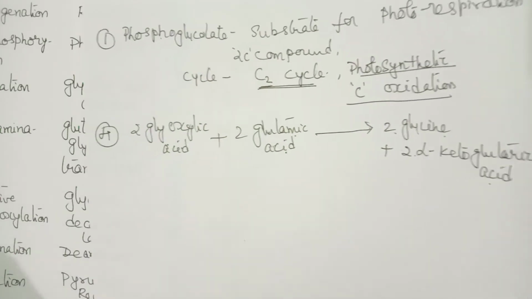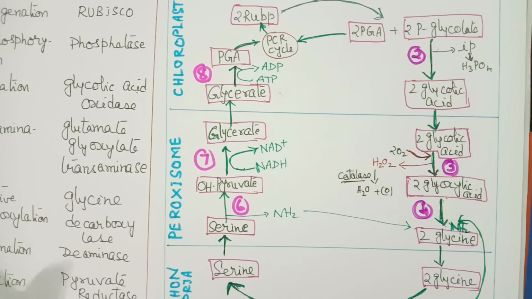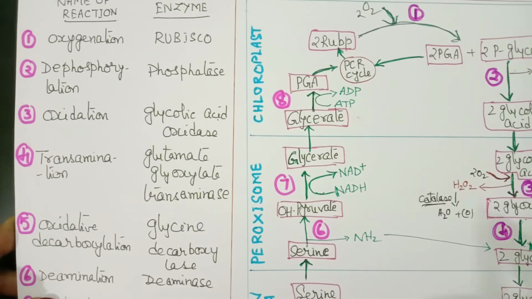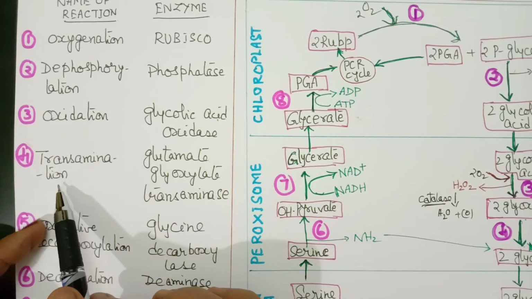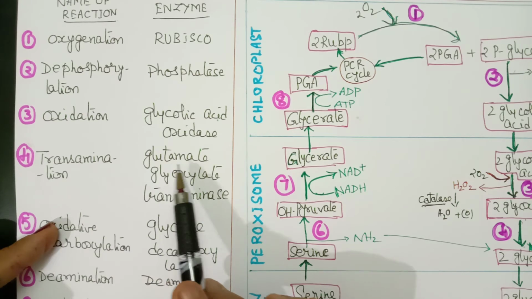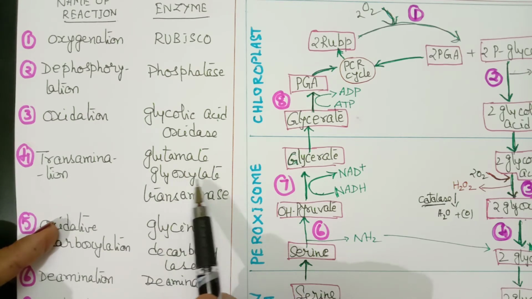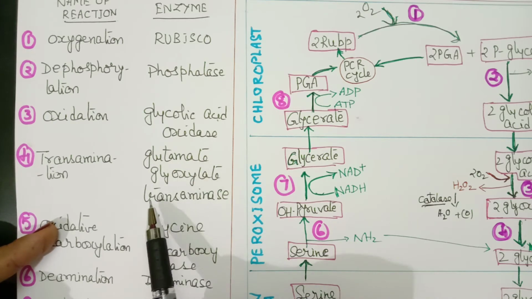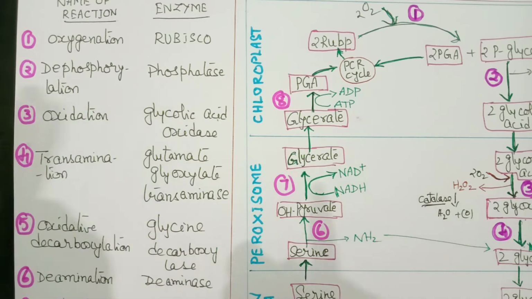Now let us see what is the name of the reaction and what is the enzyme. The fourth reaction is called a transamination reaction, and the enzyme is called glutamate glyoxylate transaminase. It is bringing about transfer of an amino group between the two, so it is called a transaminase enzyme. That is the fourth reaction which is taking place in peroxisome.